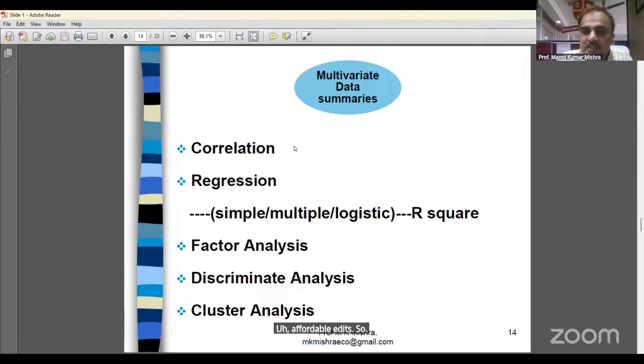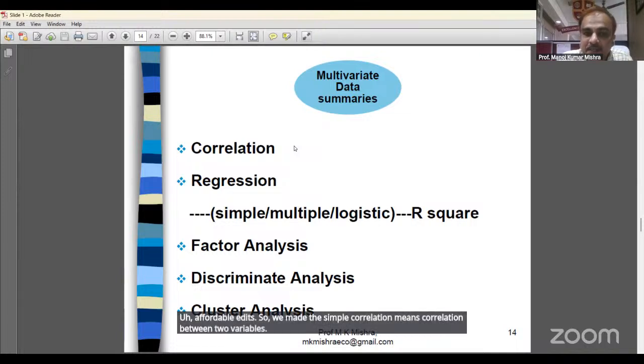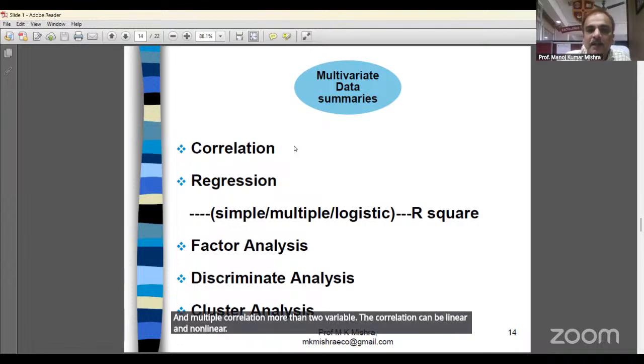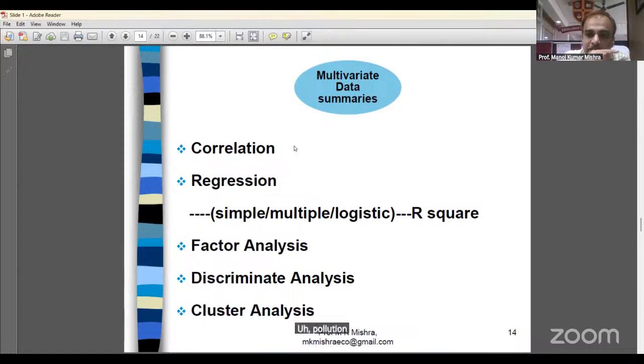So simple correlation means correlation between two variables, and multiple correlation means more than two variables. The correlation can be linear and non-linear. Correlation is positive and going in a straight line, linear. Or the correlation is positive but moving as a curve, not a straight line, non-linear.